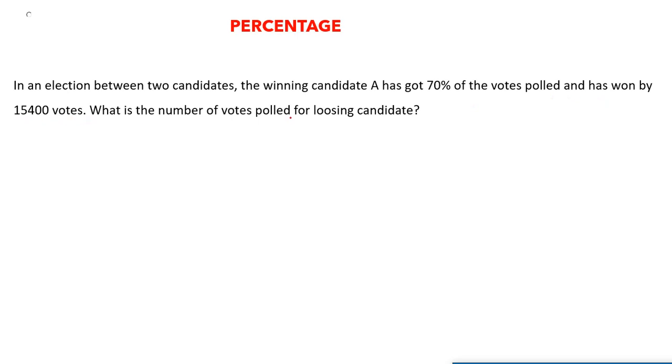What is the number of votes polled for losing candidates? Let's suppose 100% votes were polled, out of which A got 70%, as mentioned in the question itself, and the remaining 30% must have been got by the losing candidate. So the losing candidate got 30% and A got 70%.